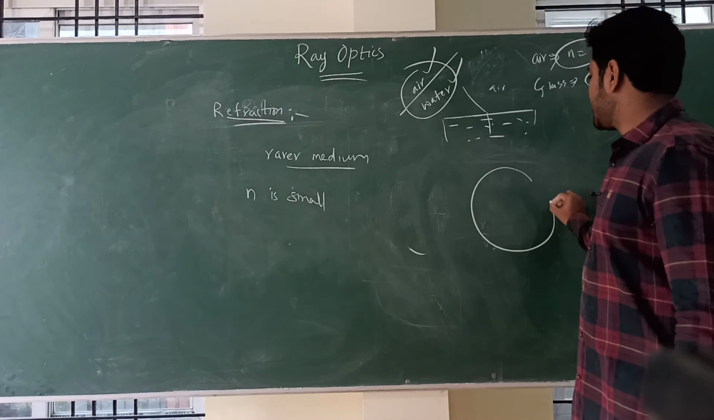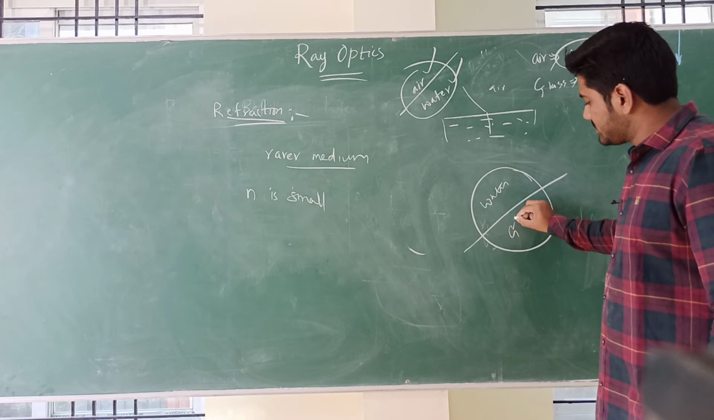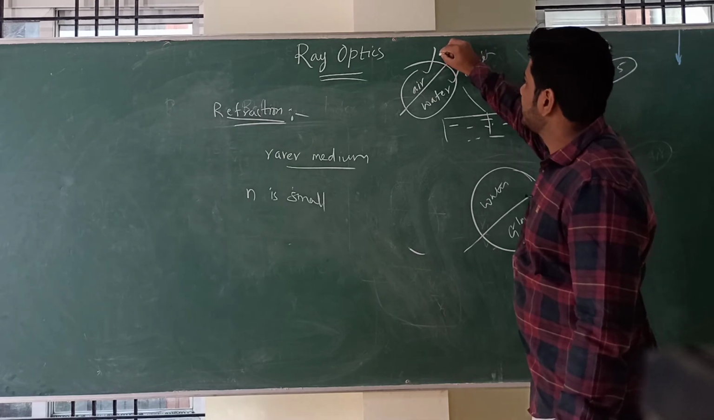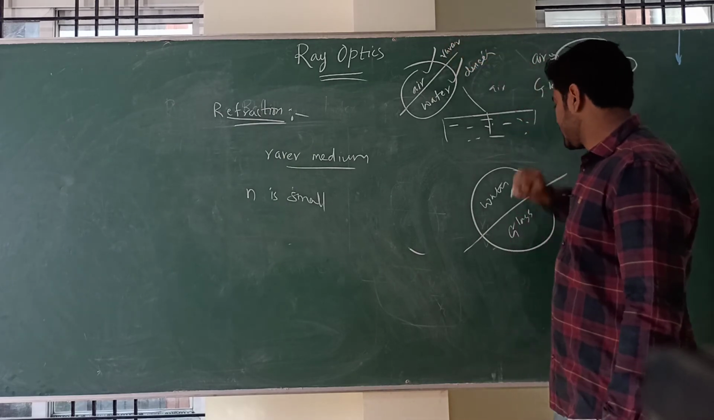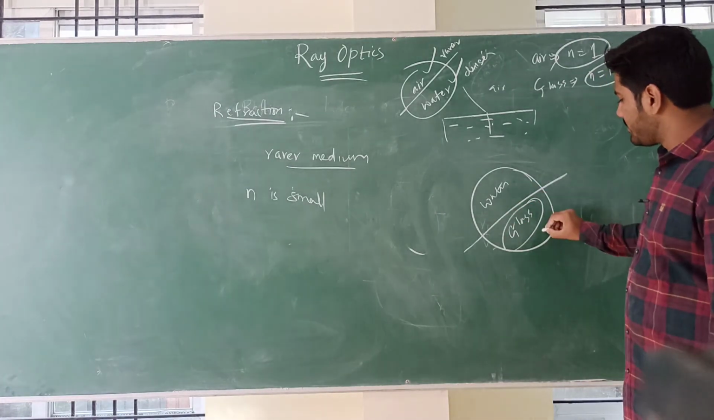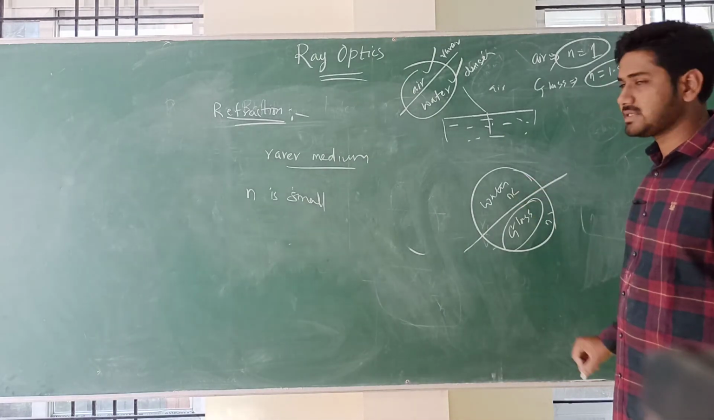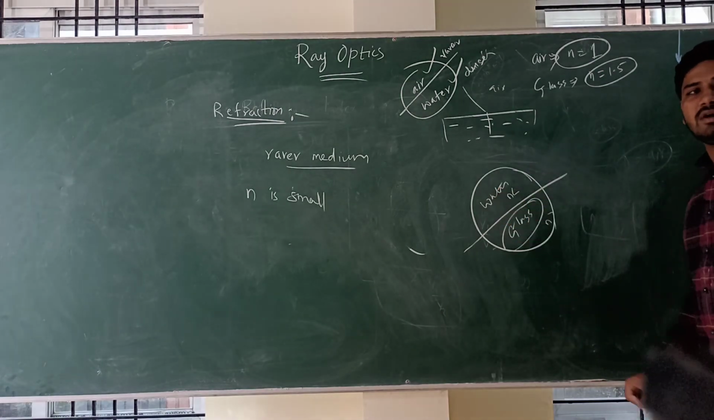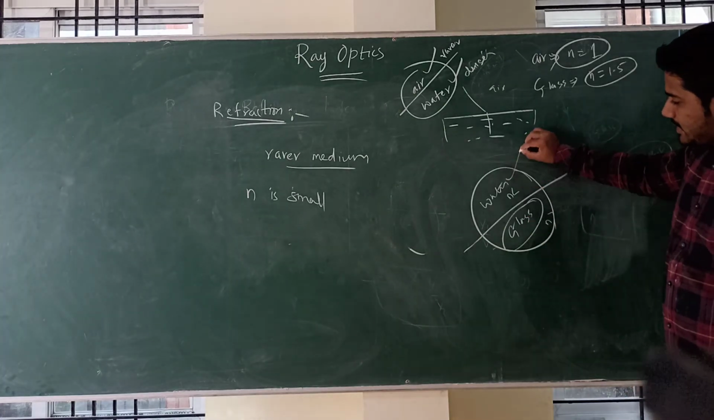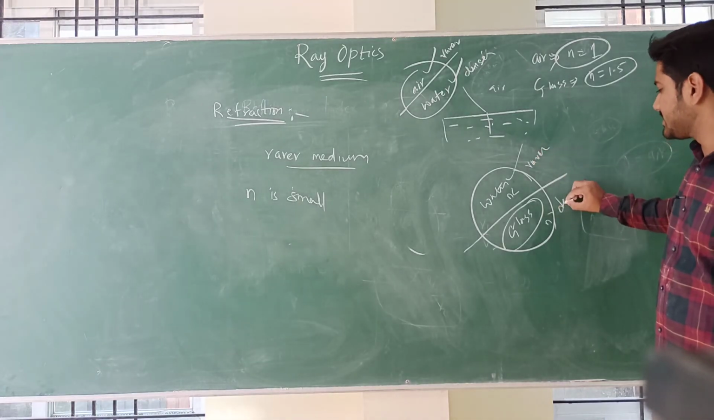Again one more combination I am taking, that is water and glass. So here in the previous case water is denser, air is rarer. Now let's see. In this case water and glass, glass is having n value more compared to water, and the water's n value is less. Compared to glass, the value of refractive index of water is less and the glass value of refractive index is more. So therefore water is a rarer medium here and glass is denser medium.